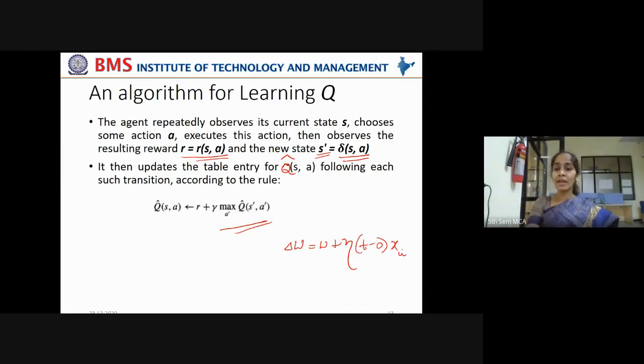In the same way, like this perceptron training rule, you will have an updation rule to update the Q value. That is nothing but how the Q cap of SA is updated.